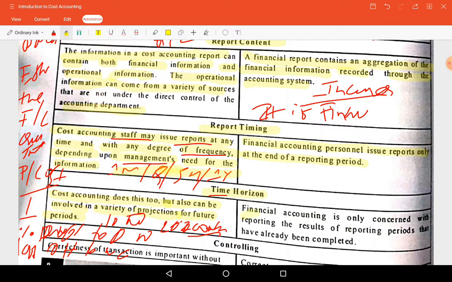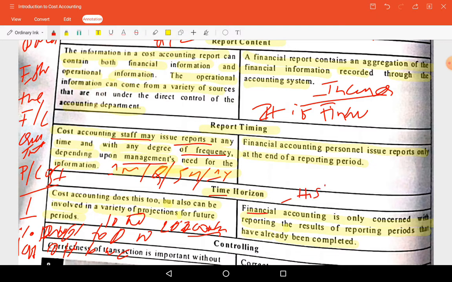Financial accounting is only concerned with reporting. The results of the reporting period have already been completed. It will only prepare reports after completion of expenditure; the P&L and balance sheet are prepared at the end of the period. Beforehand you will not prepare. Future reports can be prepared in cost accounting, but financial accounting is based on a historical basis.